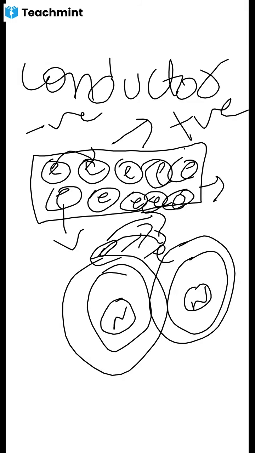All such materials we call conductors. What are conductors? Materials in which the number of free charges is more. How many is more? 10 to the power of 5, 10 to the power of 8 or more. So that is nothing but the number of free charges being more. So all those materials are listed as conductors. Clear? We call all those conductors. Examples?